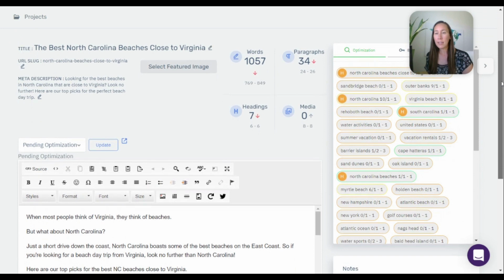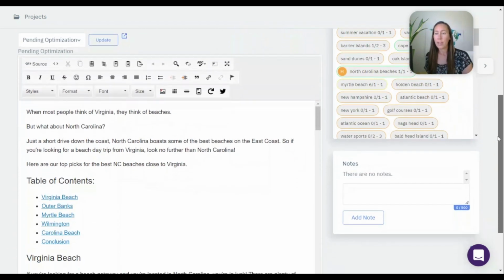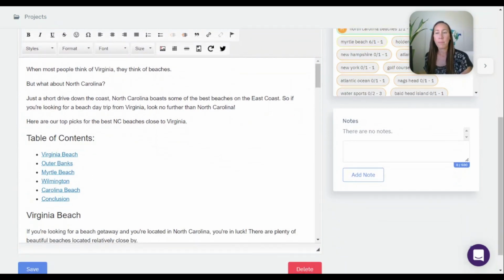Beaches in North Carolina, close to Virginia. When most people think of Virginia, they think of beaches, but what about North Carolina? Just a short drive down the coast. North Carolina boasts some of the best beaches on the East Coast. So if you're looking for a beach day trip from Virginia, look no further than North Carolina. Here are some top picks for the best NC beaches close to Virginia. Now that's probably a relevant keyword, I would guess, as people will type NC instead of North Carolina. So I'd like seeing that in there.